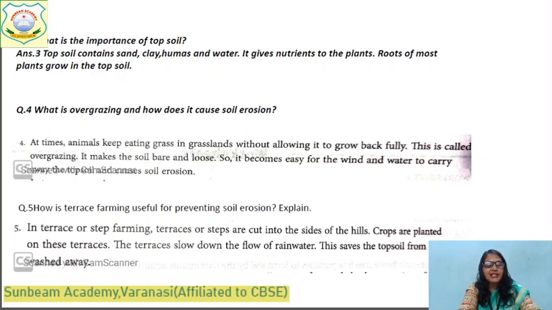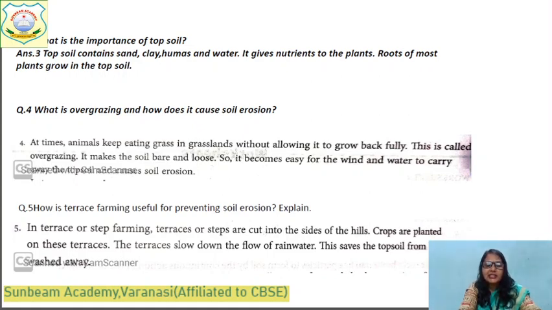You will leave a line, draw a line with a scale, and then you will write question number 5. How is terrace farming useful for preventing soil erosion? Explain. Leave one line and answer number 5. You have seen many times when you are going by train or bus to any hill station, you will see such type of farming. It is called terrace farming or step farming.